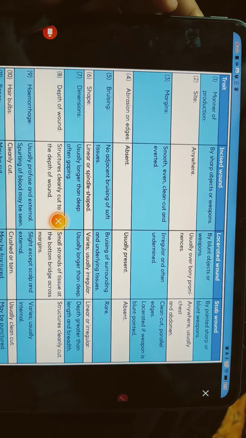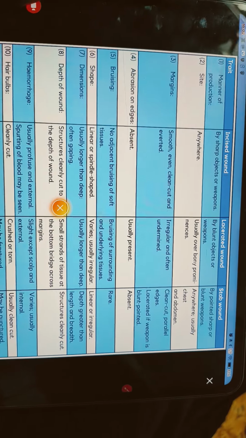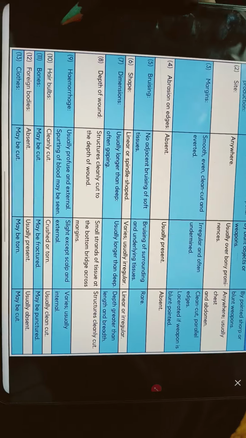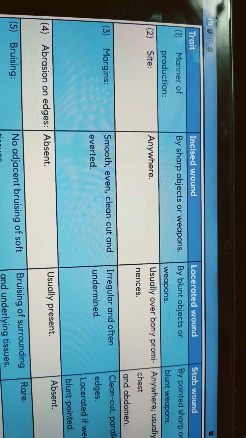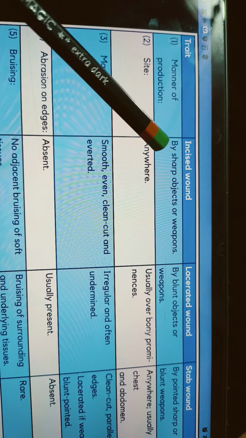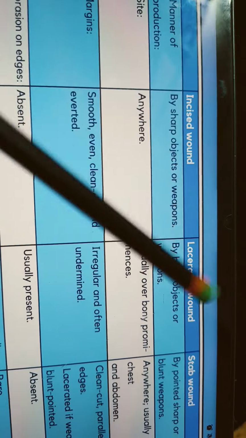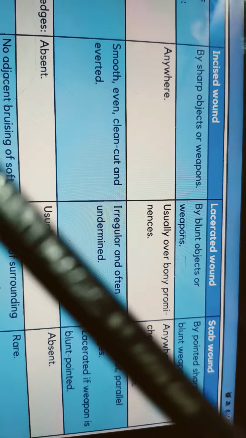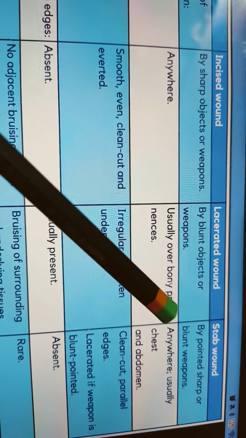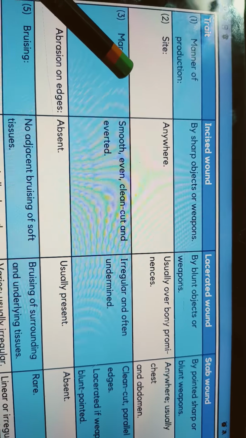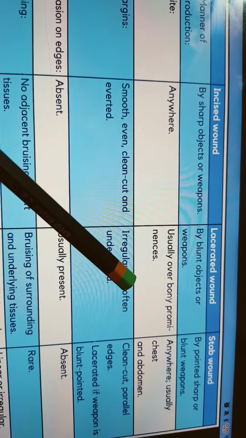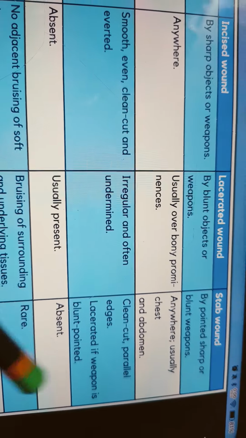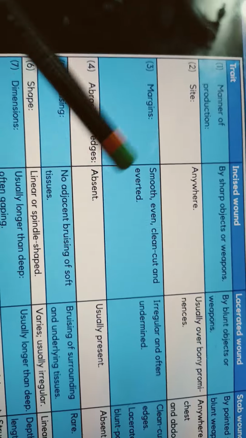Let's talk about the difference between incised wound, lacerated wound, and stab wound. There are 13 differences in total. Talking about the manner: incised wounds are caused by sharp objects or weapons, lacerated wounds by blunt objects or weapons, and stab wounds by pointed, sharp, or blunt weapons. Site will be anywhere for incised; lacerated usually over bony prominences; stab will be anywhere, usually chest and abdomen.